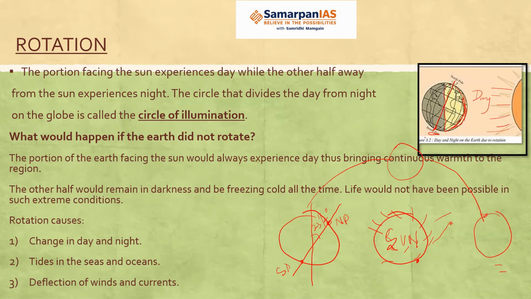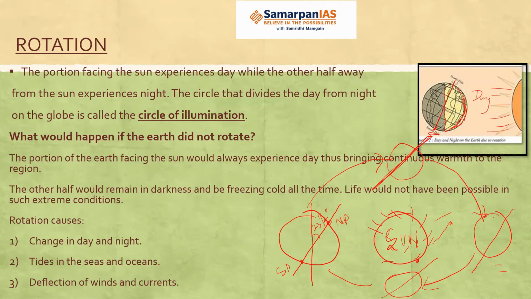And the tilt will always be in this direction. Tilt will not change. So this will be the tilt. Again, Earth will come here. This will be the tilt. Fine.